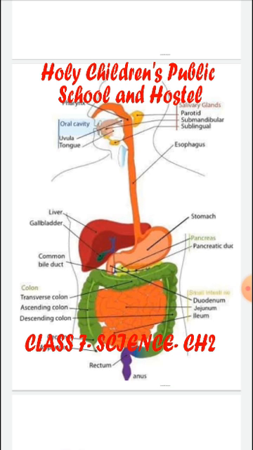The food is further broken down in the small intestine. Glands like the liver and pancreas produce bile and pancreatic juices which help in the process. The simple molecules are then absorbed into the bloodstream from the small intestine and sent to other parts of the body. Water is absorbed from the remaining food in the large intestine, and after that the leftover solid waste is thrown out of the body through the rectum.